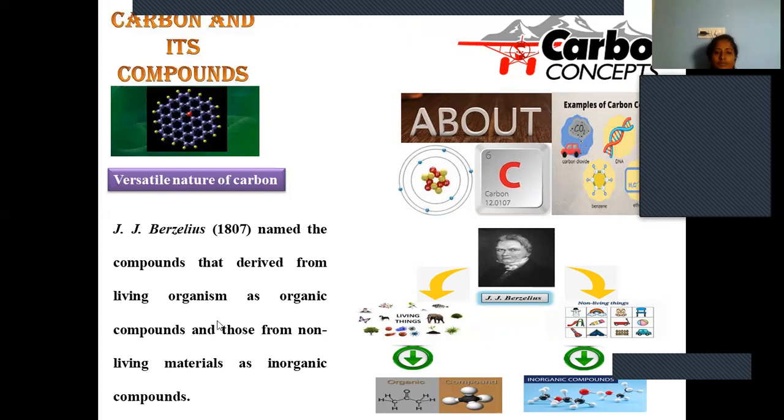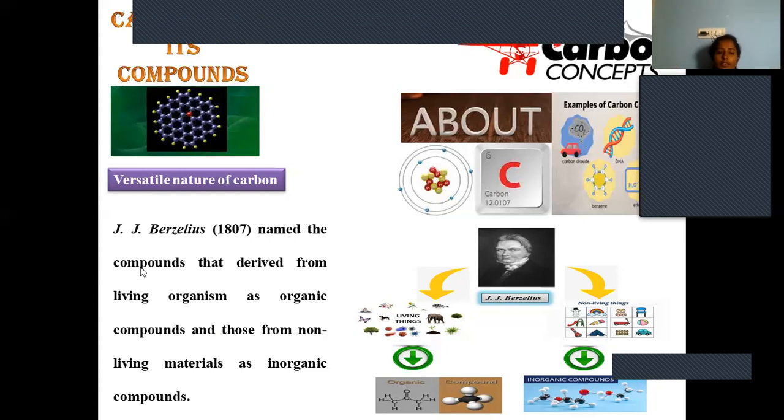So Berzelius first assumed that all living organisms are composed of carbon, and all non-living things are composed of elements other than carbon, called inorganic compounds. So the compounds extracted from living organisms are denoted as organic compounds, and non-living ones give the inorganic compounds. This is the first derivation for organic and inorganic compounds.